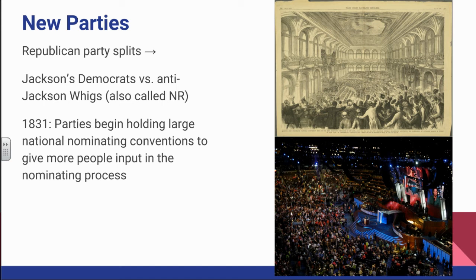Another example really that fits in well with the idea of increased democracy is that in 1831, obviously before the election of 1832, the parties start holding these large nominating conventions.